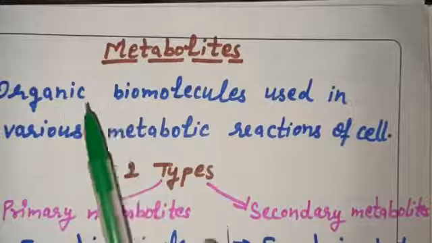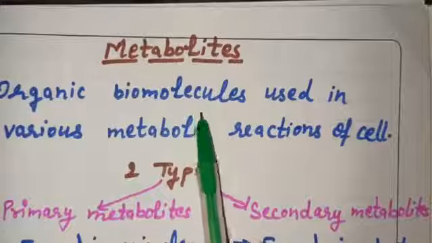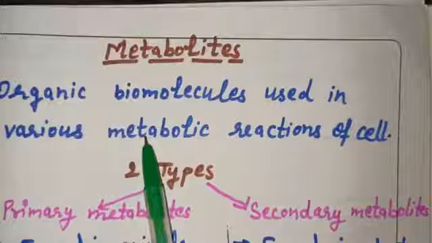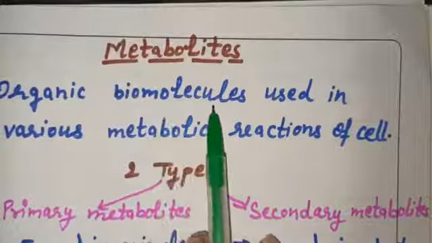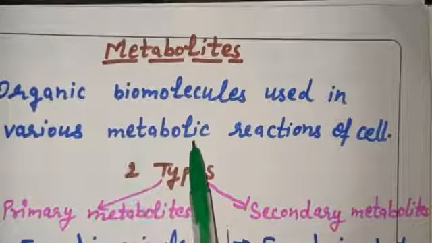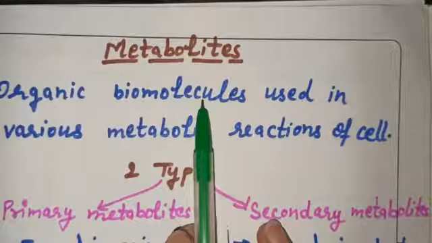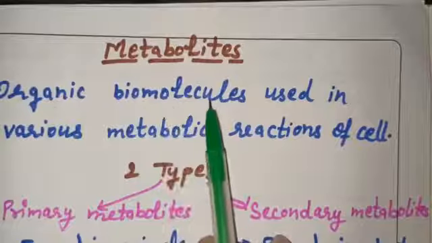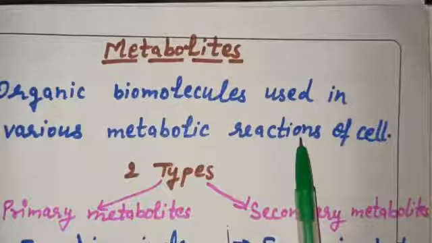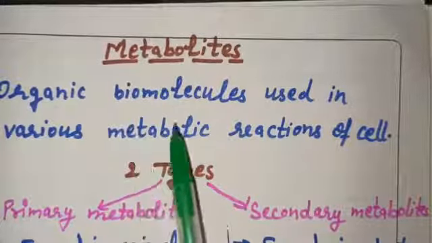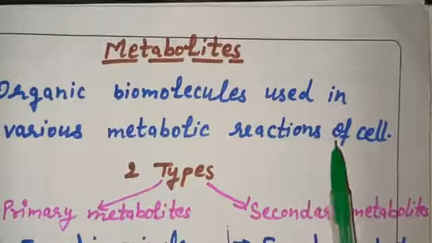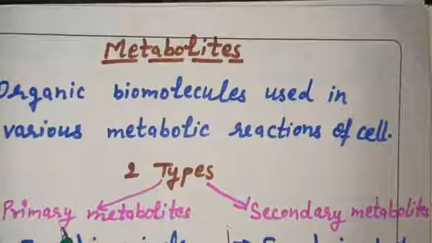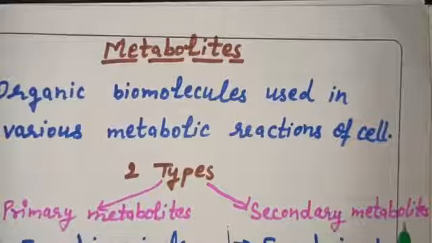Because these biomolecules are involved in the metabolic reactions of the cell, they are called metabolites. Now these metabolites are of two types: primary metabolites and secondary metabolites.